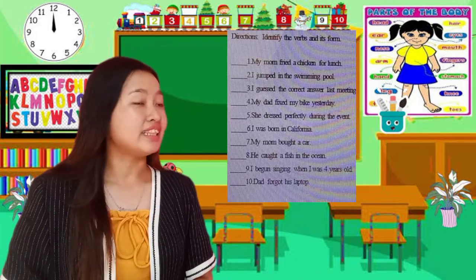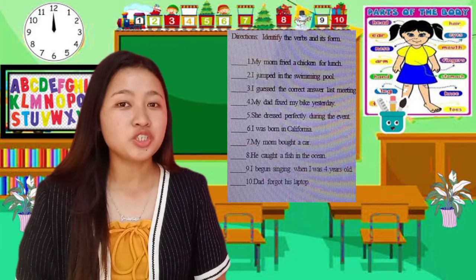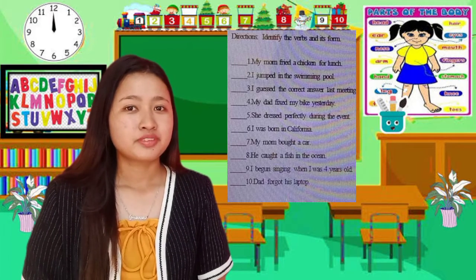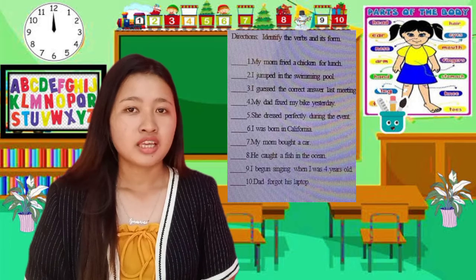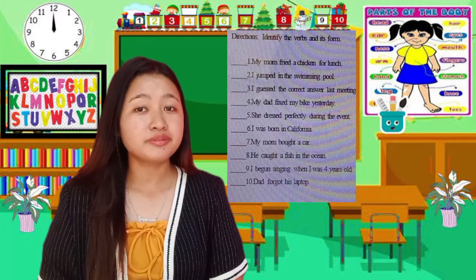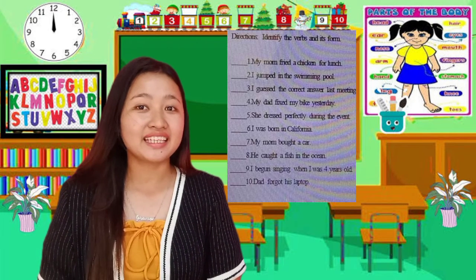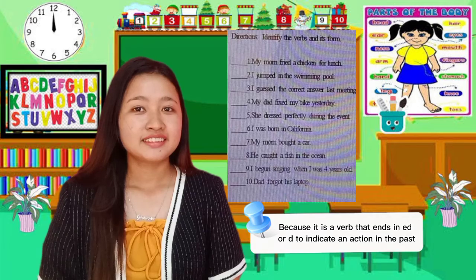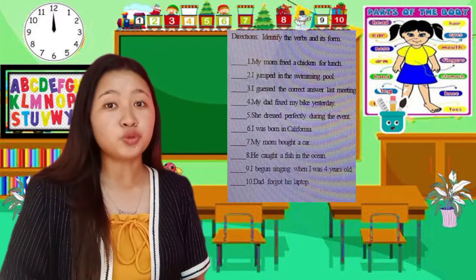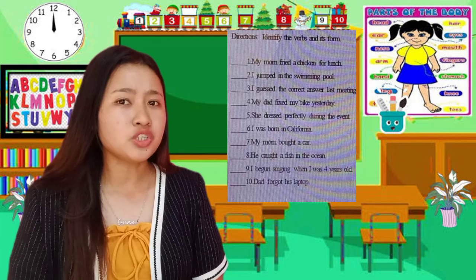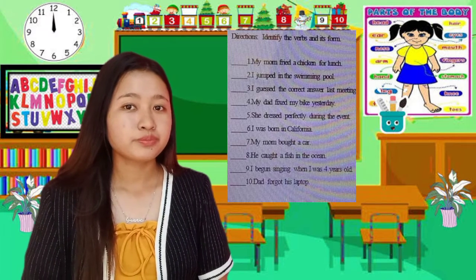For number 1, what is the verb used? Fried, teacher. What form is the verb? Regular verbs. Is our answer correct? Yes. Why? Very good. How about in number 2? What is the verb used? Jump, teacher.